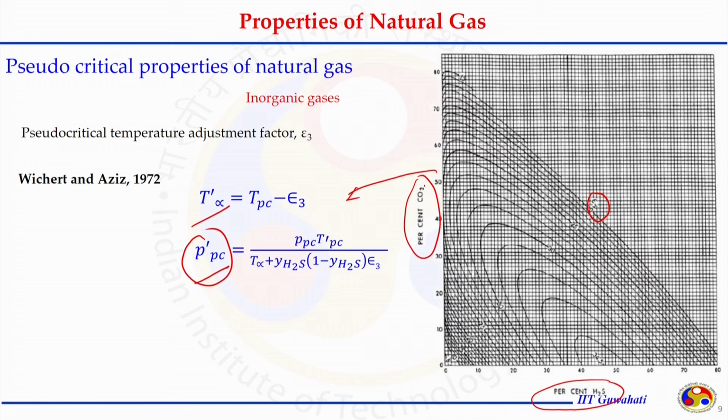To read this chart, we need to know the percent of CO2 and percent of H2S, then only this chart can be used to correct the values. What we corrected is TPC, which has been corrected to T prime PC, and PPC has been converted to the corrected value of critical pressure.